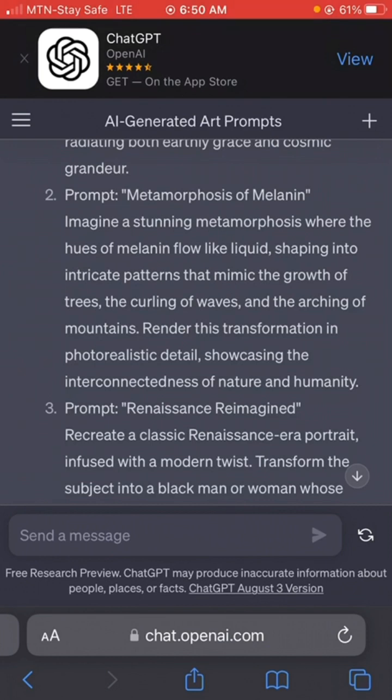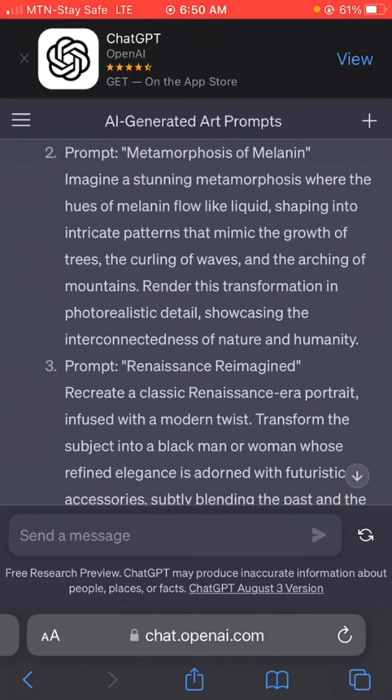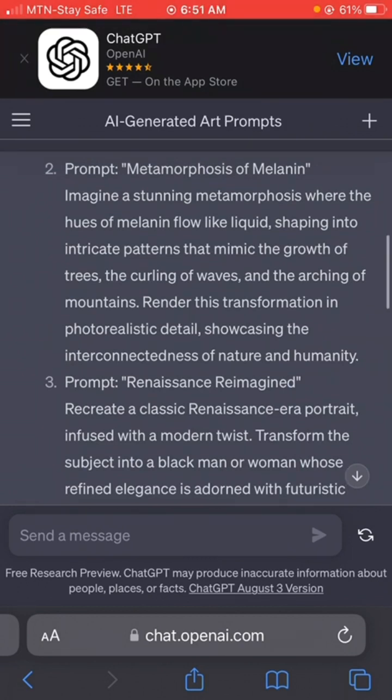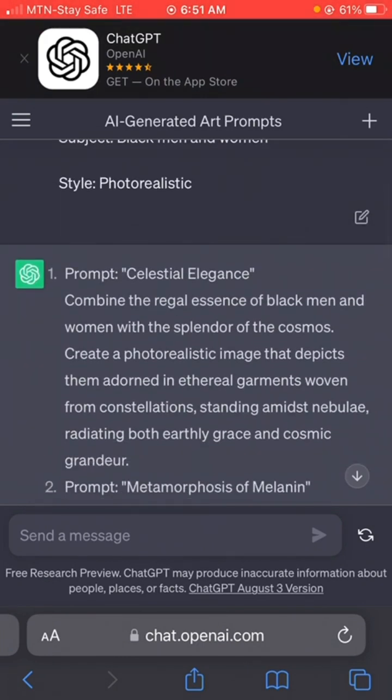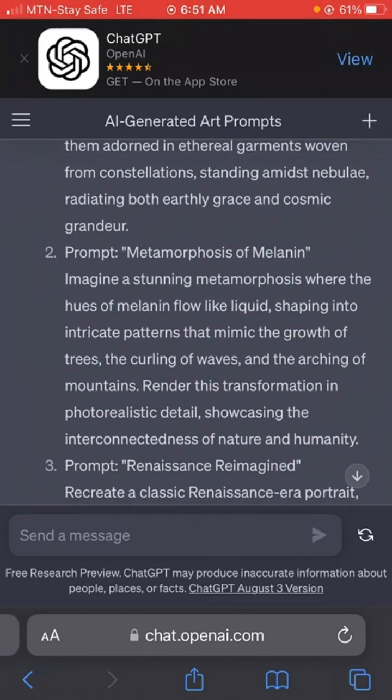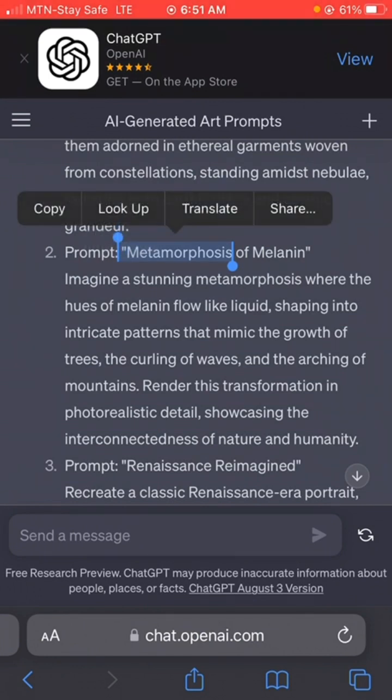So what you can do is copy out these prompts and take them to a notepad, or just copy them down somewhere, and then whenever you want to use them, you can go ahead and use them. So I'm just going to copy one of these prompts, this one, and then I'm going to take it back to Leonardo.ai, right? So I'm going to come back and search for Leonardo.ai. If I were using a laptop, this would have been much easier because I wouldn't have to start typing and all that. But usually on this channel, I like to do things for mobile phone users. I like to show mobile phone users that they can do anything they want from their mobile phone to make money. All right, so not having a laptop yet is not a cause, right?